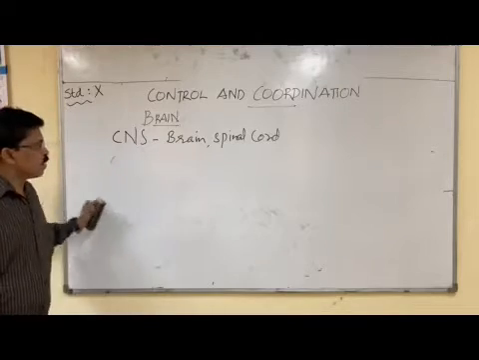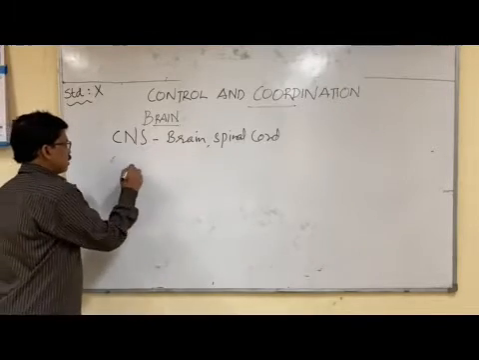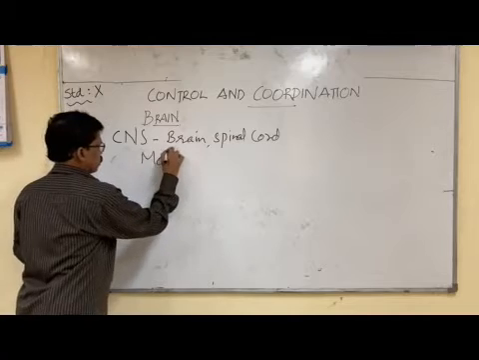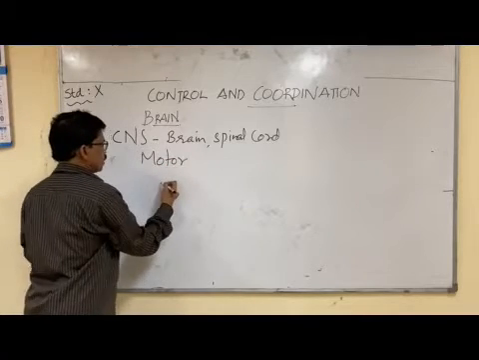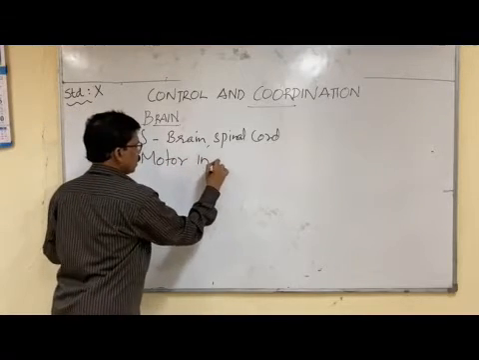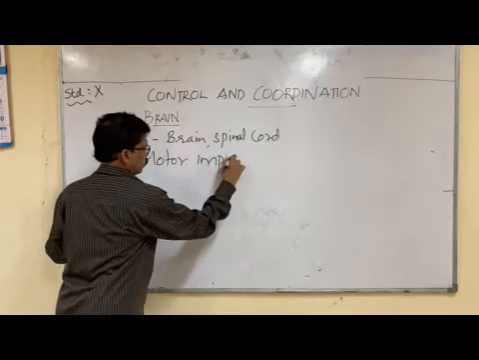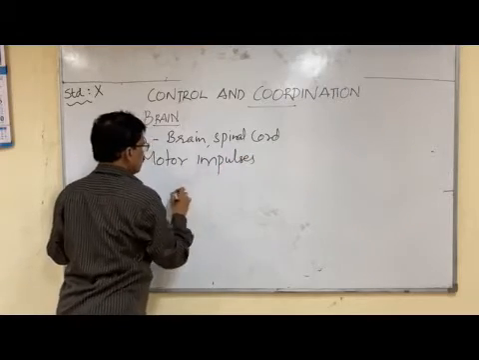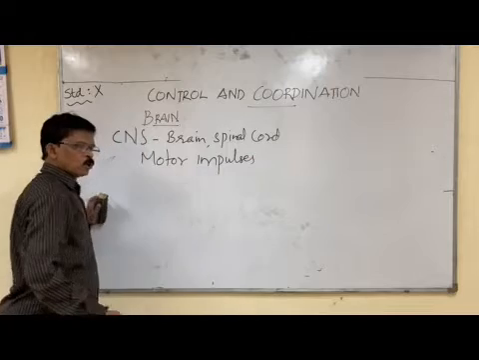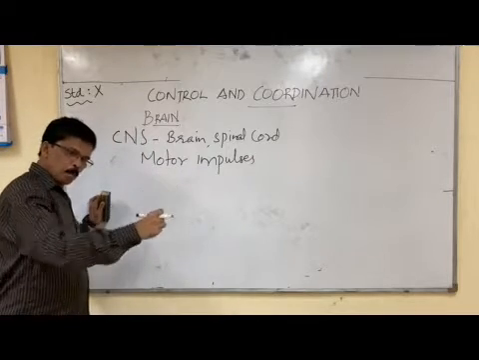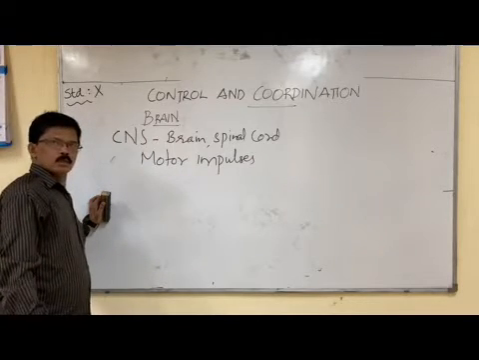Accordingly, the brain generates motor impulses. That motor impulses now go to all body parts back through the spinal cord.